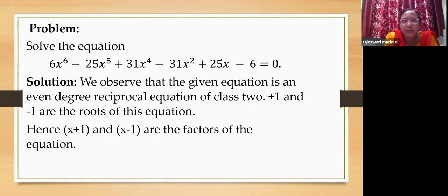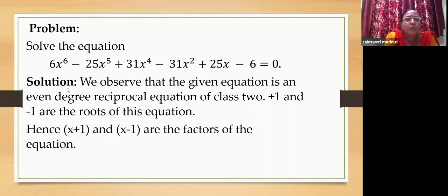Even then you will get the remainder 0. You will use the remainder theorem and find these roots. So either way, this is just by observation, you get the roots, which will be helpful for you in your competitive exams. If you remember this class 1 and class 2 type, immediately you will get two roots here. Is it not? So there's not much waste of time.